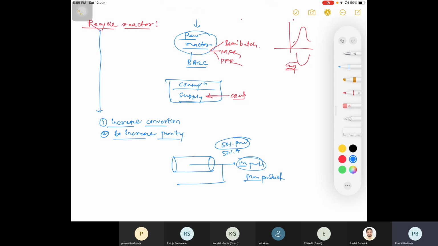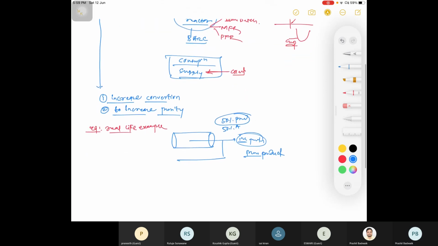Okay, who can tell any generalized example in real life where you are using a recycle reactor? There are a lot of examples, right? Like, you know the person who sells sugarcane juice, they generally recycle in order to increase the conversion, right? So the amount of bagasse becomes even less.